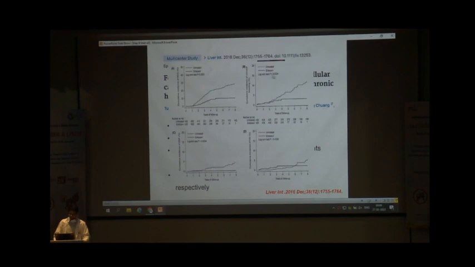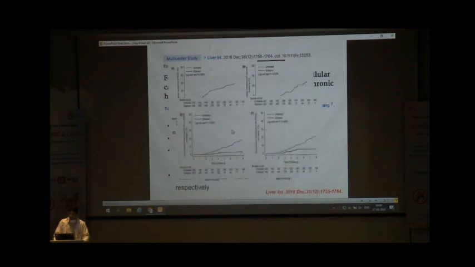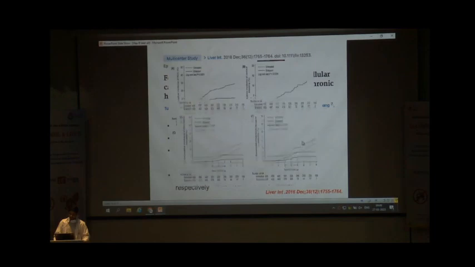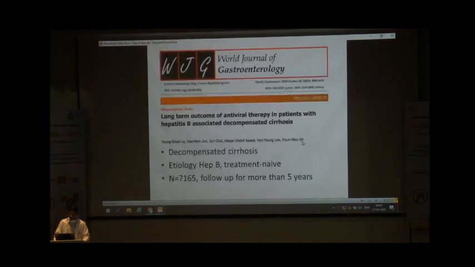Risk of decompensation in the form of variceal bleeding was less in the treatment group. Similarly, there was less requirement of liver transplant, and less mortality in the treatment group as compared to the no treatment group. So this indicates that treatment of hepatitis B virus with cirrhosis is indicated.